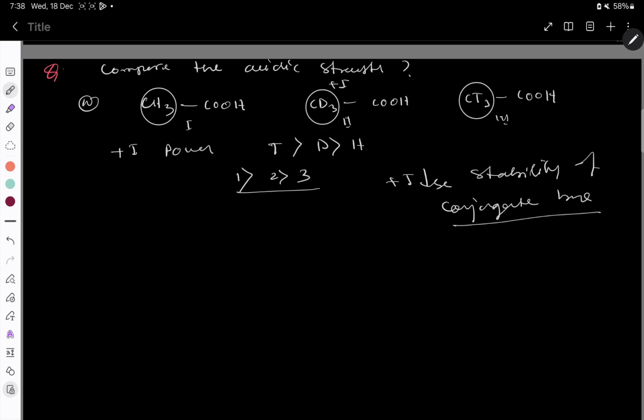If the stability of the conjugate base decreases, the acidic strength of the corresponding compound will also decrease.